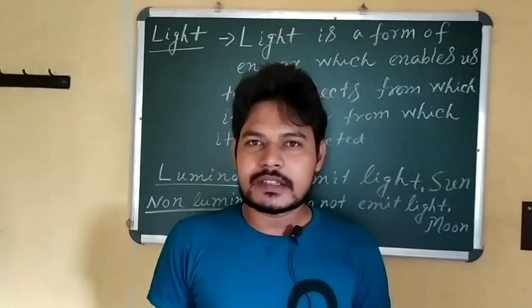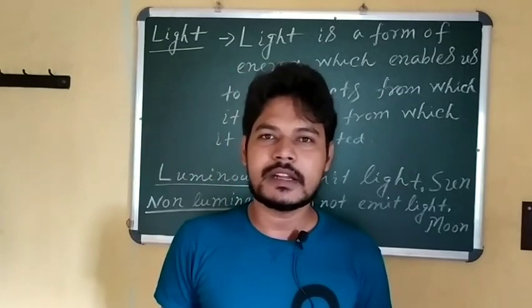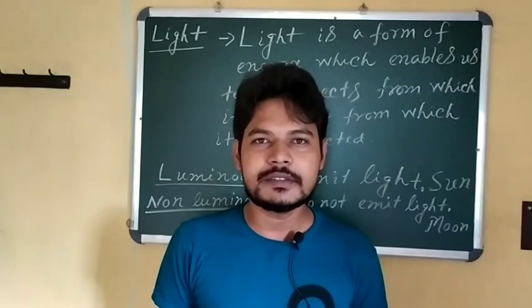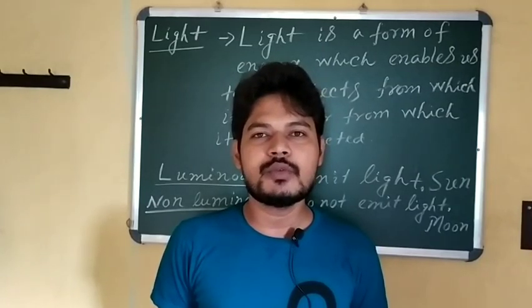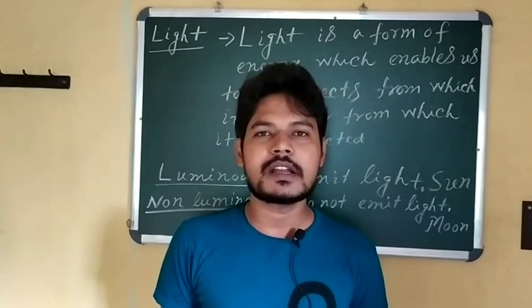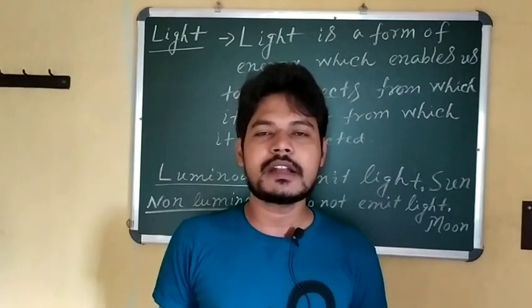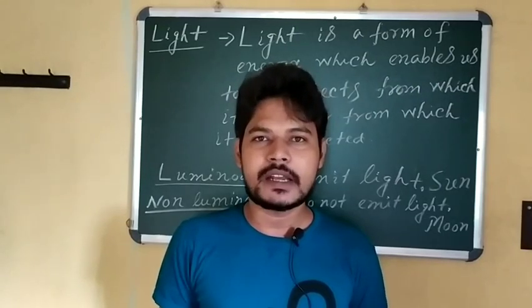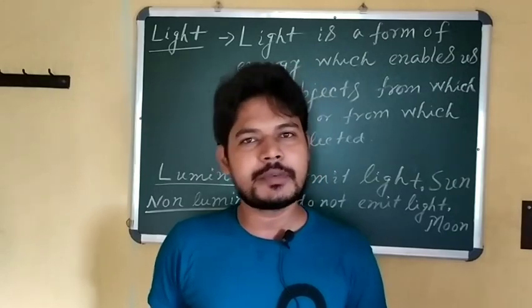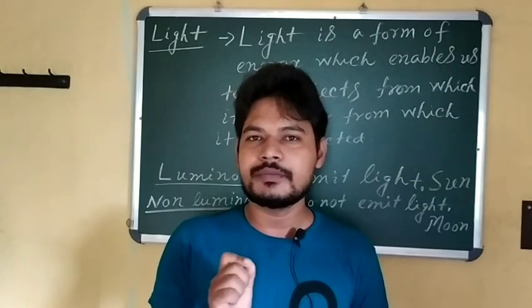Now we start our topic from the definition of energy. All of you know what is energy. What is energy? The capacity to do work is known as energy, and in our universe there are lots of types of energy such as heat energy, chemical energy, electrical energy, magnetic energy, nuclear energy. So all are types of energy, among which light energy is also one of them.